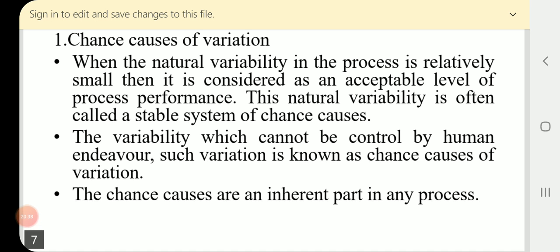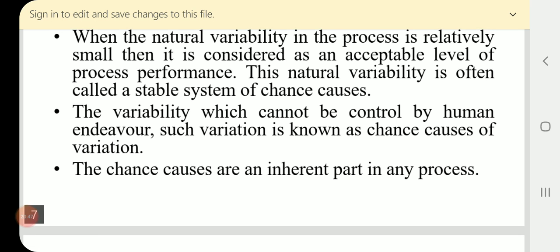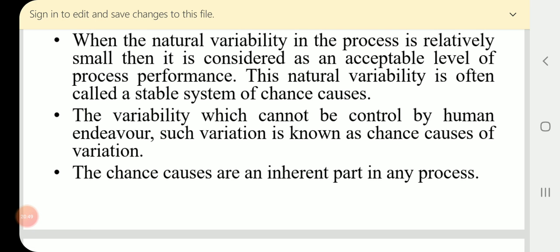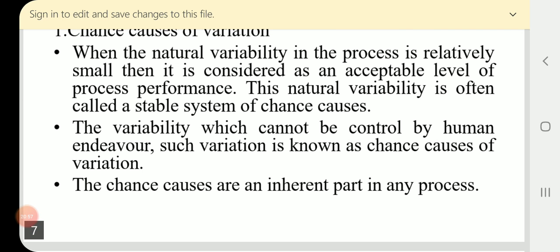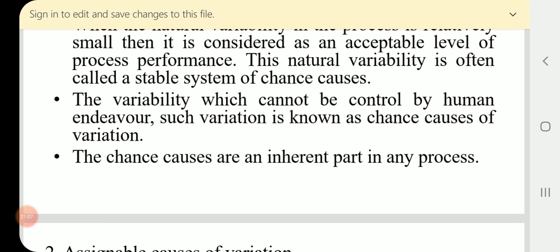Hope you understand. The variability which cannot be controlled by human endeavor is known as chance causes of variation. Simply, we can specify that the variability which cannot be controlled by human hand, we cannot control any kind of variation, is known as chance causes of variation.